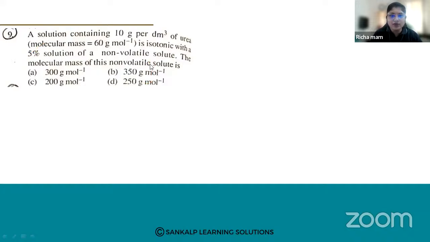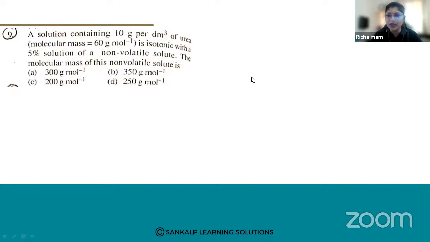A solution containing 10 grams per dm cube of urea is isotonic with a 5% solution of a non-volatile solute. The molecular mass of this non-volatile solute is? So what do you mean by isotonic solution? Two solutions having the same osmotic pressure are said to be isotonic in nature.